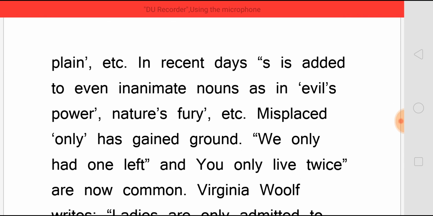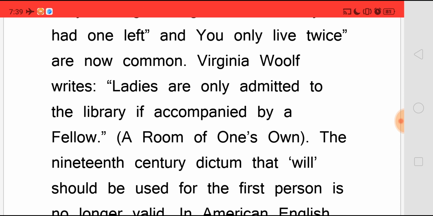In recent days, 's is added to even inanimate nouns, as in "evil's spar," "nature's fury," etc. Misplaced "only" has gained ground. "We only have one left" and "you only live twice" are now common. Virginia Woolf writes, "Ladies are only admitted to the library if accompanied by a fellow," in A Room of One's Own.